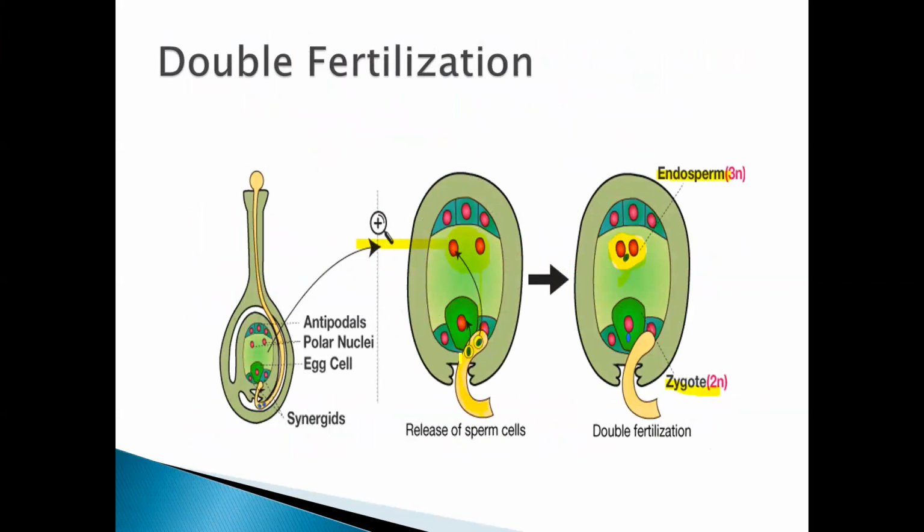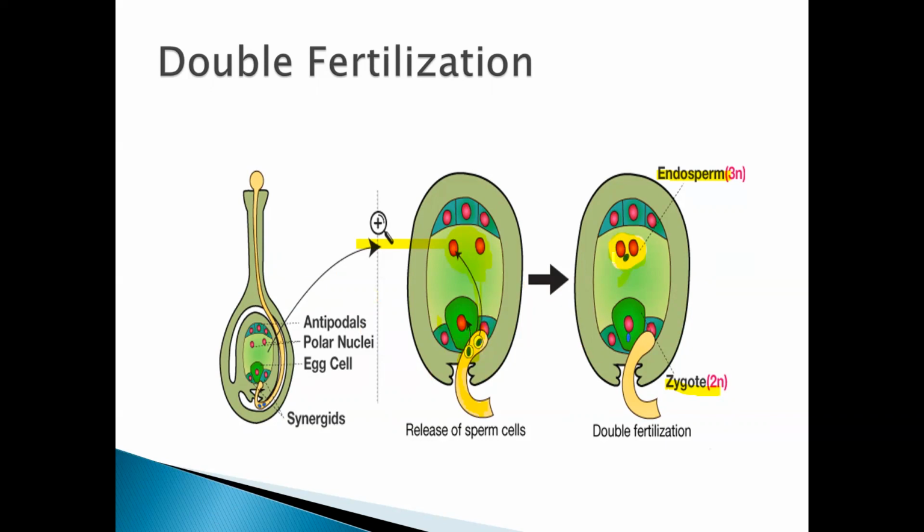So once again, coming back here after the explanation, what happens? The pollen tube enters inside the embryo sac. One male gamete goes and fertilizes the egg. Another male gamete goes and fertilizes the central cell having 2 polar nuclei. The central cell has how many nuclei? 2 nuclei. So the male gamete goes and fertilizes the female egg, zygote formation takes place, and this process is known as syngamy.